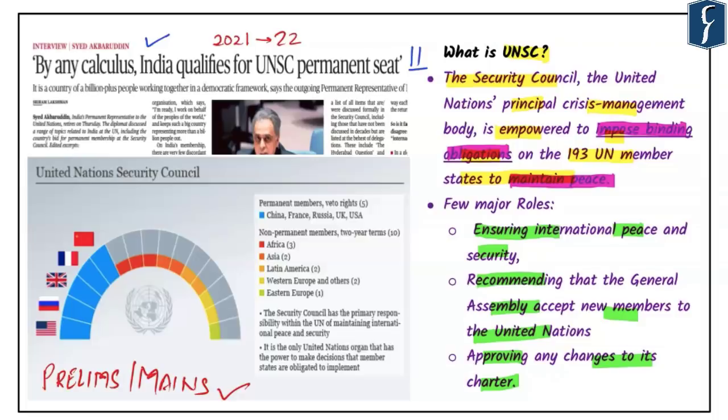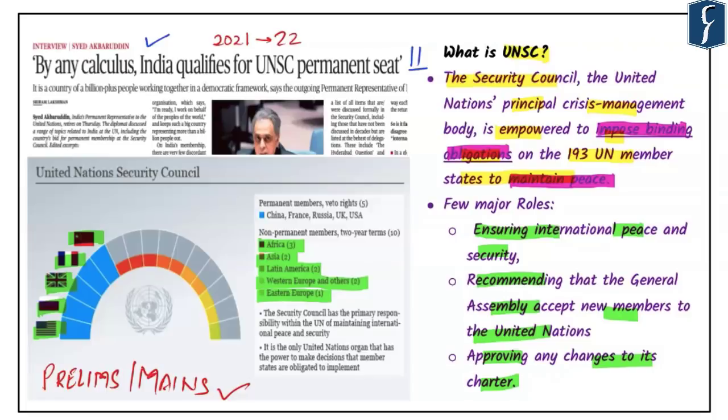In terms of permanent members, there are 5. These are USA, Russia, UK, France and China. These are called P5 members or permanent members. Apart from that, there are 10 non-permanent members as well, which are elected for a period of 2 years. And in this context, there is a continent-wise quota as well. Africa will choose 3 countries, Asia will choose 2 countries, Latin America will choose 2 countries, Western Europe and others will choose 2 countries, and Eastern Europe will choose 1 country. This is how the rest of the 10 seats are basically filled.